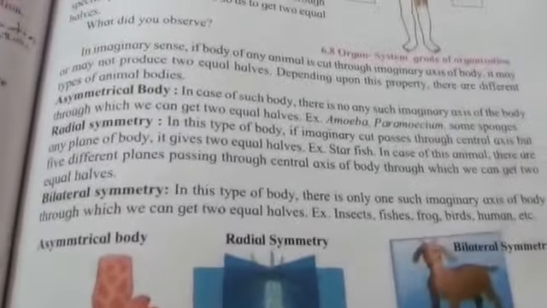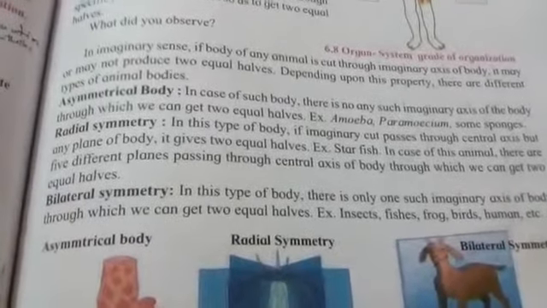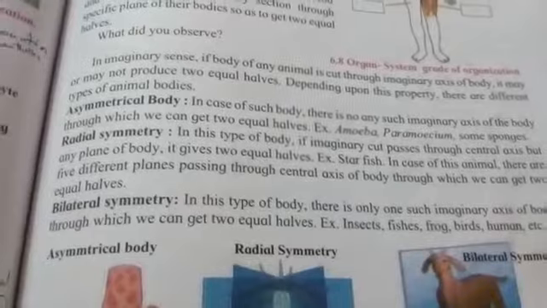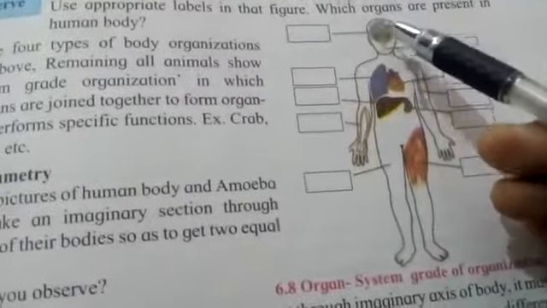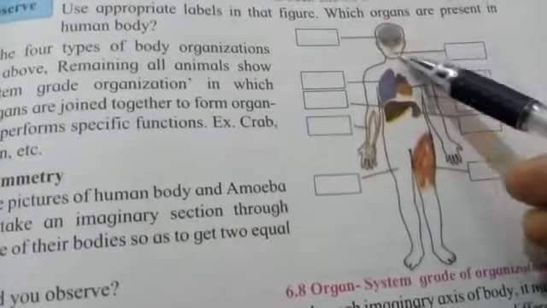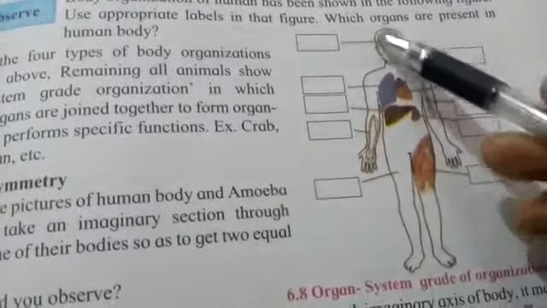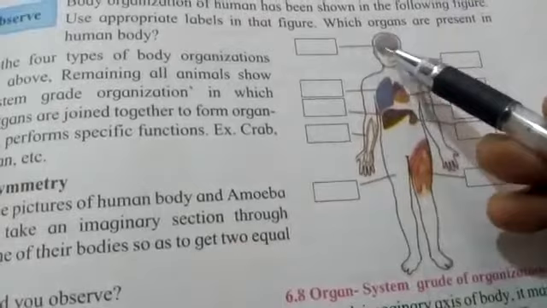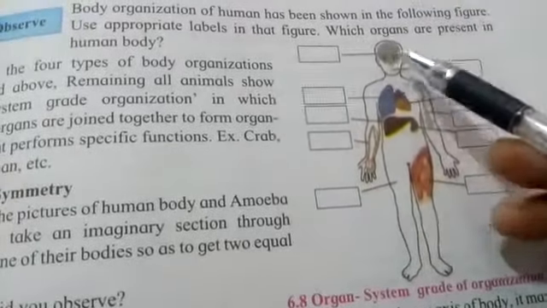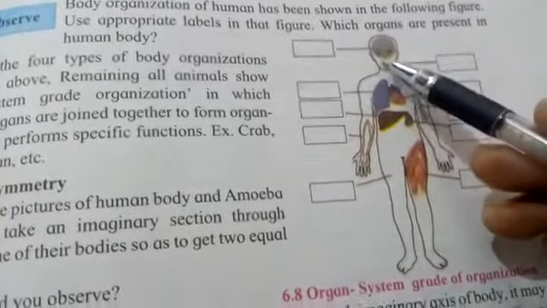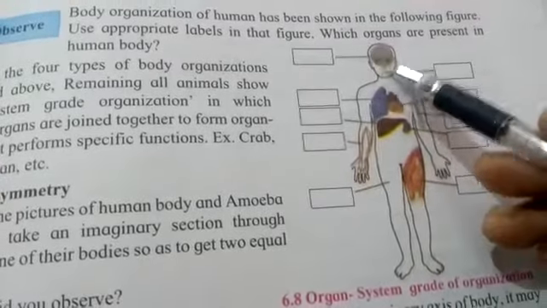Then bilateral symmetry. Only one central axis will be there, and if we make a cut along it, we will have two equal parts, just as if we make a cut from this side like this, we can have two equal parts of the body. That means one eye from this side, one eye from this side, half part of the nose from this side, half part of the nose from this side.